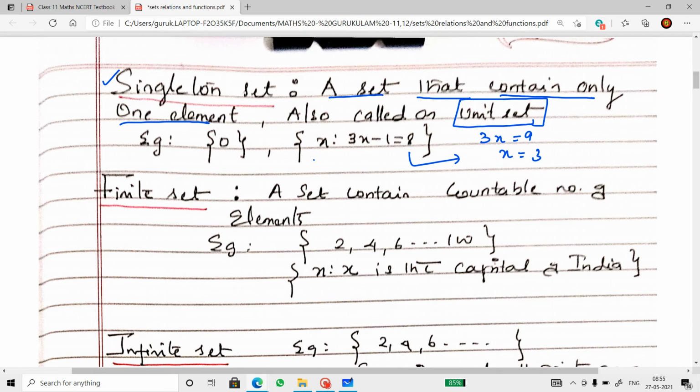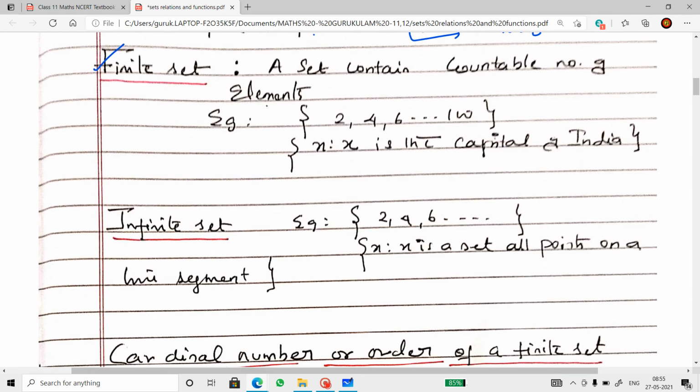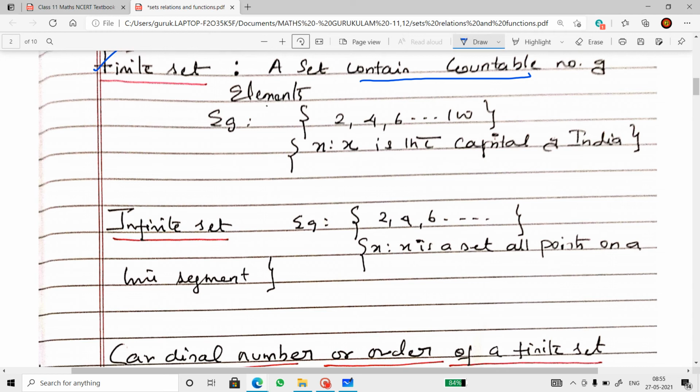So this is a singleton set. Next one, finite set. A set where the elements can be counted, where you can count them, you call them a finite set. Here again two examples, one in roster form and one in set builder form. First one is the even numbers from 2 to 100. We can definitely count them, isn't it?